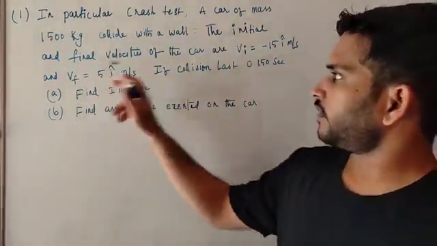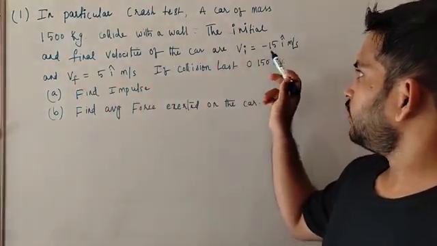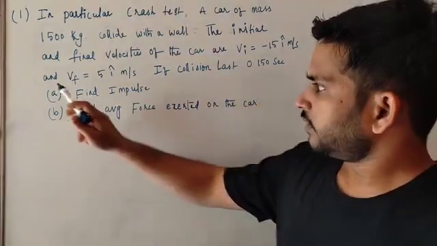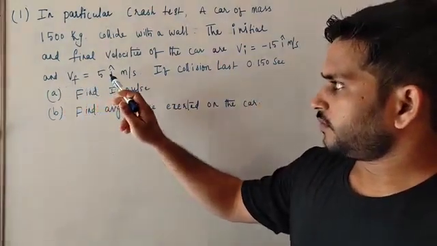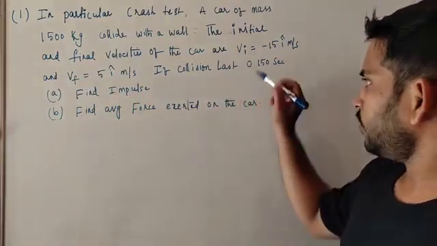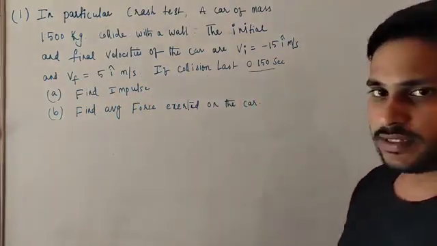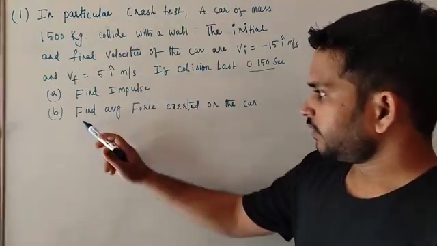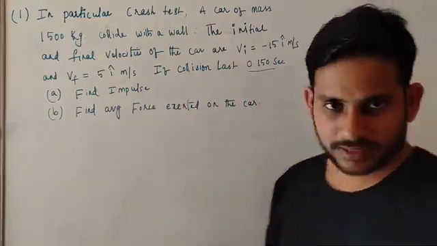The initial and final velocities of the car are minus 15 i meter per second and 5 i meter per second. If the collision lasts 0.150 seconds, find the impulse and find the average force exerted on the car.